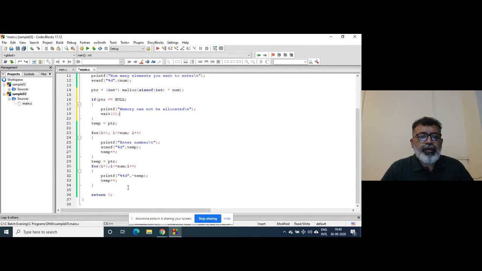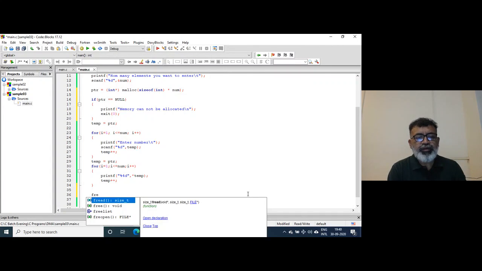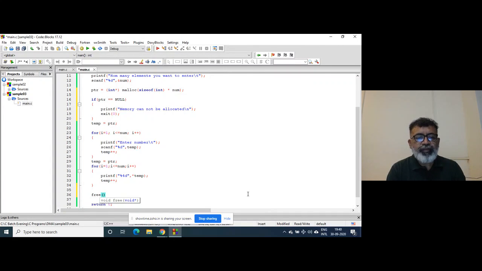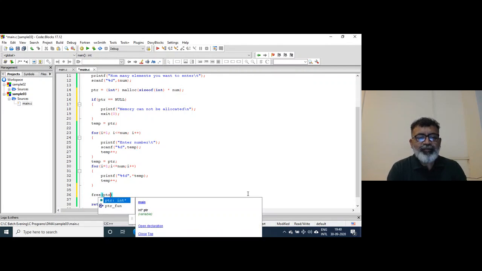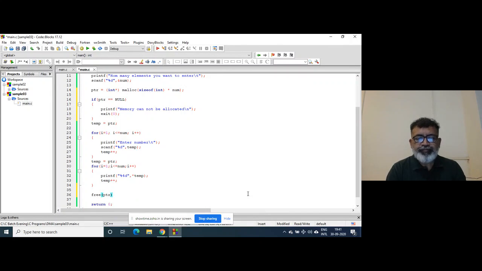Next, at the end, you're supposed to call free and send that PTR. This is how memory is deallocated. Memory is given back to the operating system.